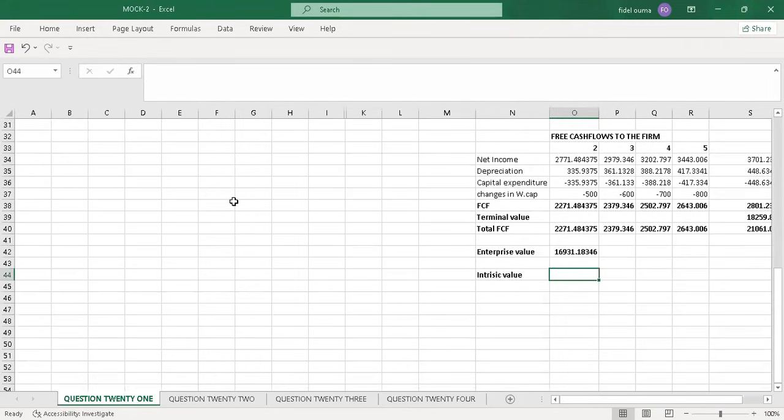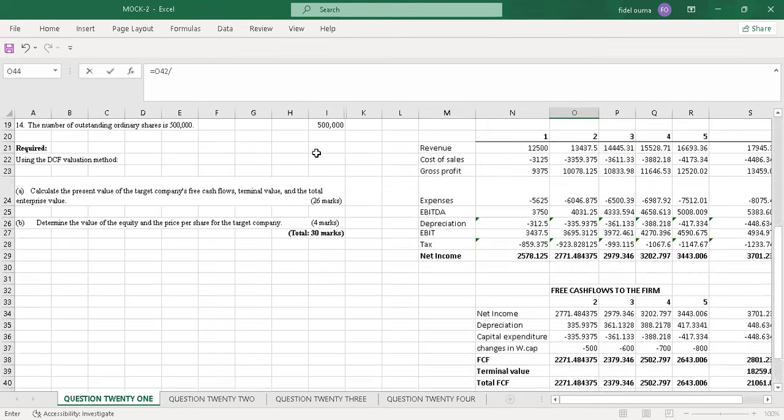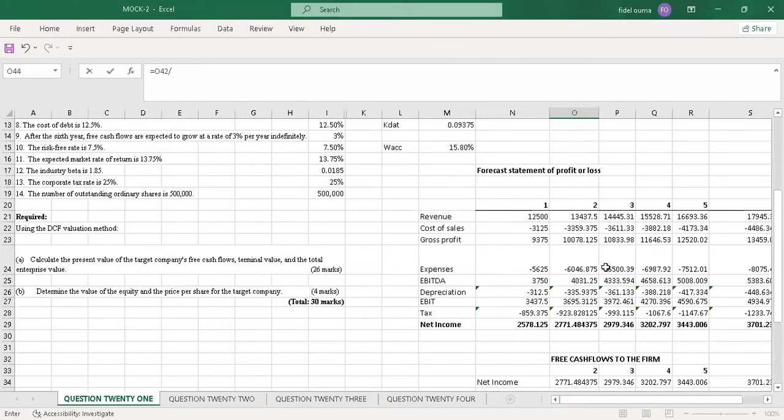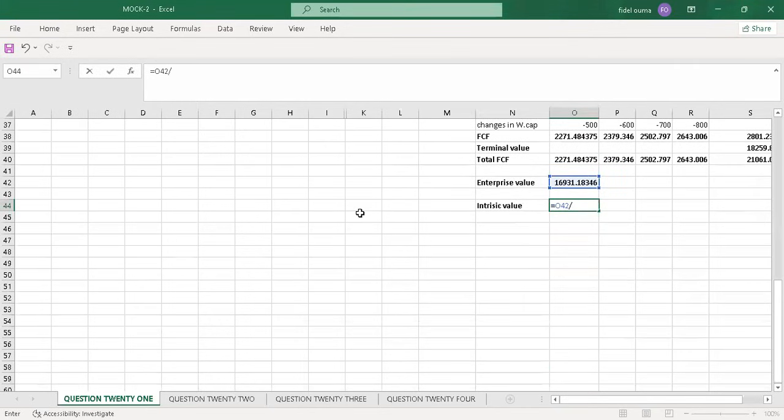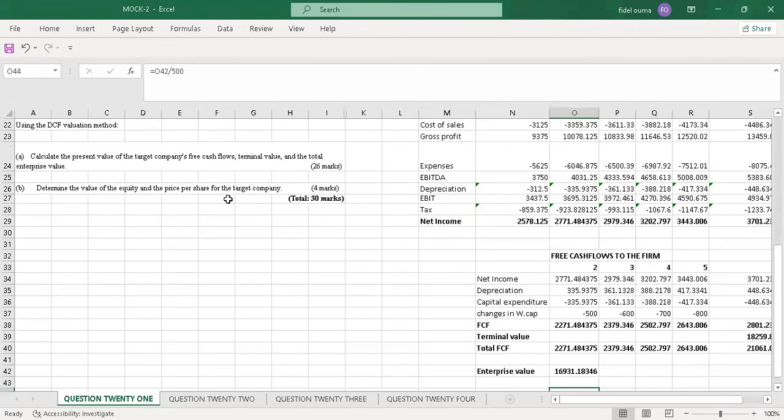So to get the price per share, that's what we call the intrinsic value. I'll take the enterprise value and divide by the number of shares. The ordinary shares here were 500,000 and I was working with these values in thousands, so I'll divide that by 500. And I'll have the intrinsic value of 33.8623. This is the value per share, the price per share for the target company.